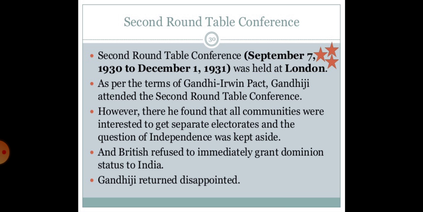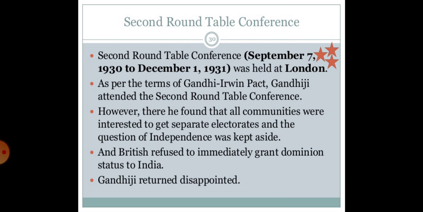The major difference between the first and the second conference was that the INC was participating in the second one. This was one of the results of the Gandhi-Irwin Pact. Another difference was that, unlike the previous time, British PM MacDonald was heading not a Labour government but a National Government. The Labour Party had been toppled 2 weeks before in Britain. So the British decided to grant a Communal Award for representing minorities in India by providing for separate electorates for minority communities, and Gandhiji was against this.